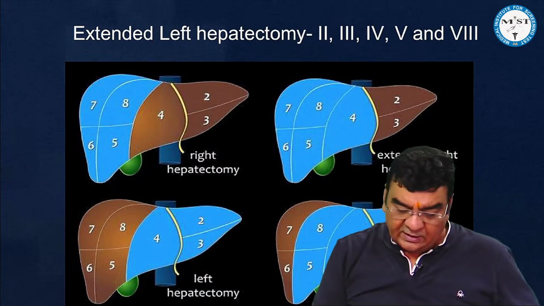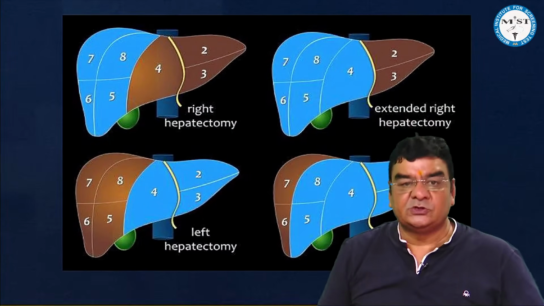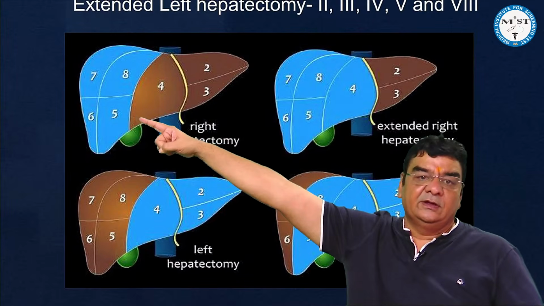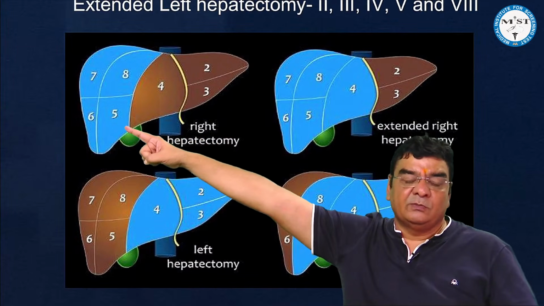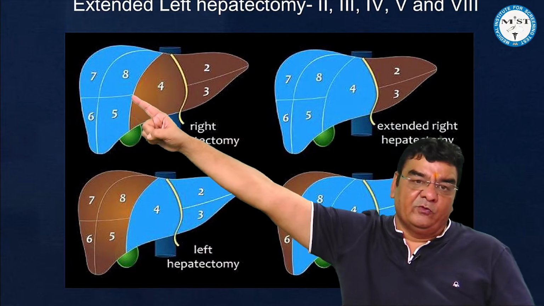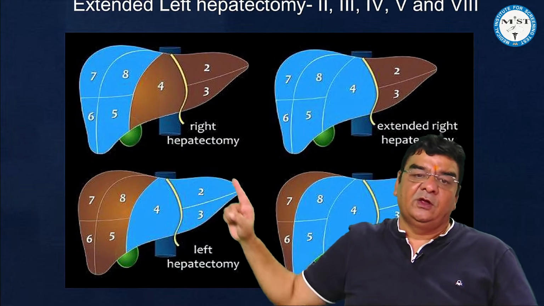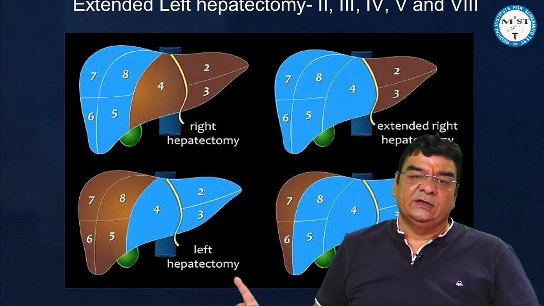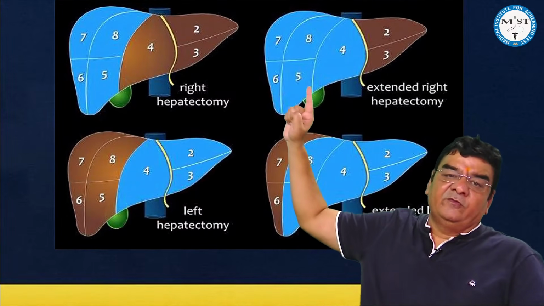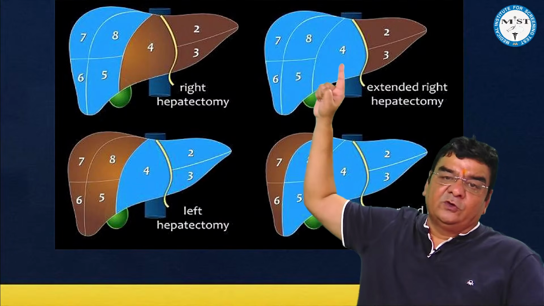Now, these are different scenarios shown here. For example, if we focus just on the blue shaded area, 5, 6, 7, 8 removal is right hepatectomy. 2, 3, 4 removal is left hepatectomy. Extended right is when along with 5, 6, 7, 8, we also remove 4.